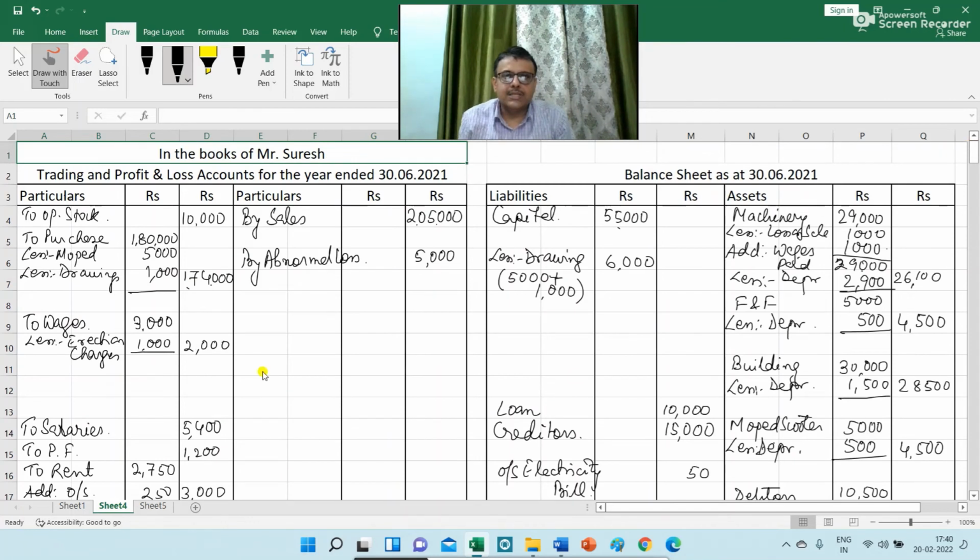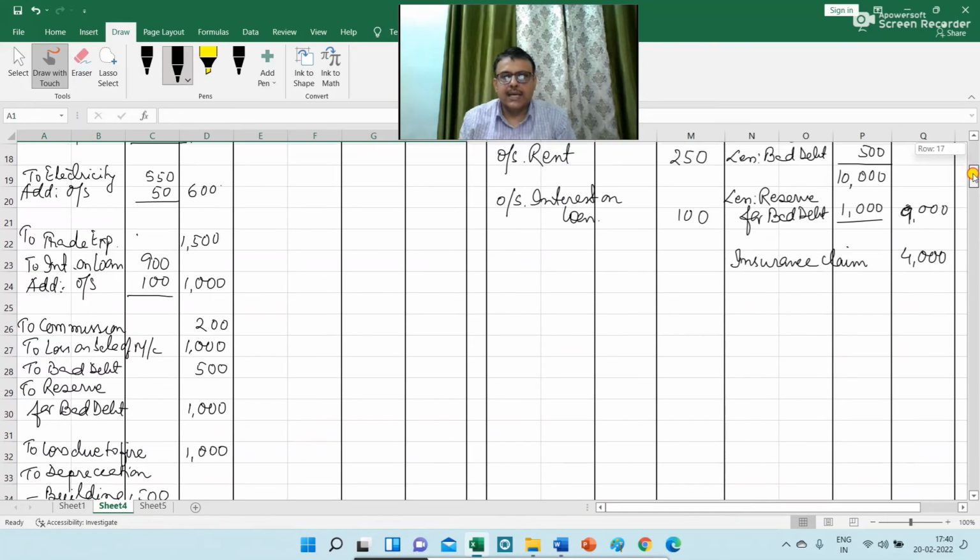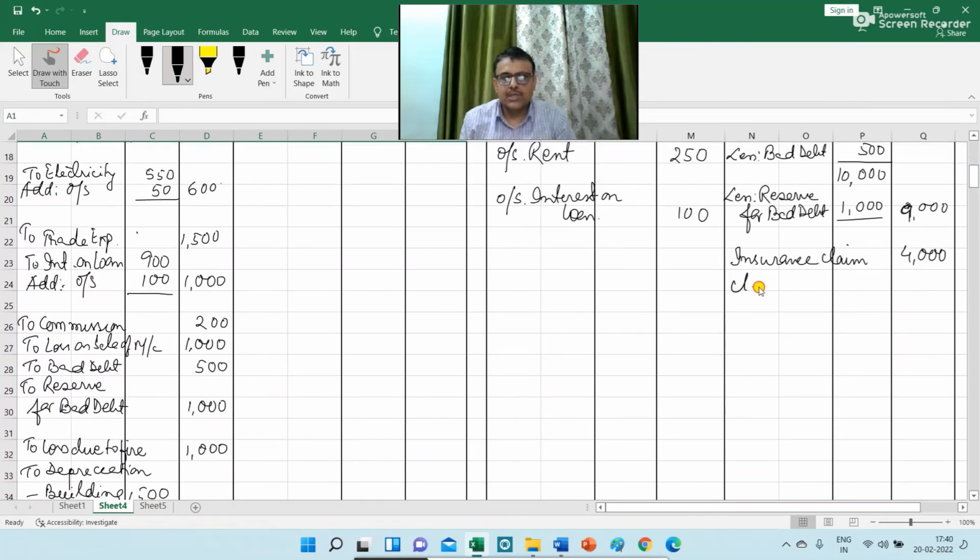And the last item is the closing stock. So in the trading account I am writing by closing stock rupees 12,000, and on the asset side I am writing closing stock rupees 12,000.